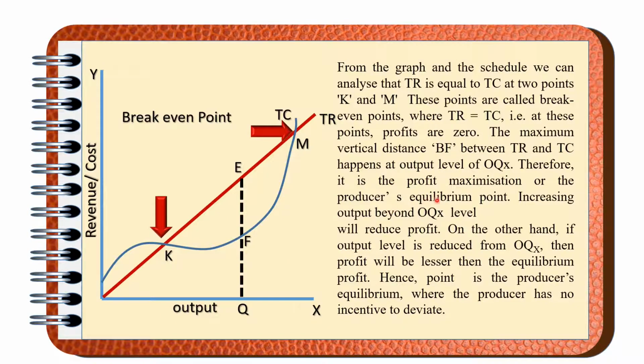Therefore, it is the profit maximization or the producer's equilibrium point. Increasing output beyond OQ level will reduce profit. On the other hand, if the output level is reduced from OQ, then the profit will be lesser than the equilibrium profit. Hence, the point is the producer's equilibrium point, where the producer has no incentive to deviate.